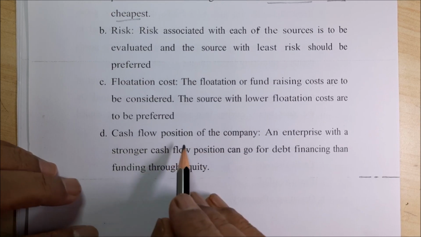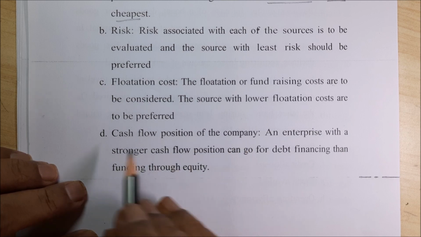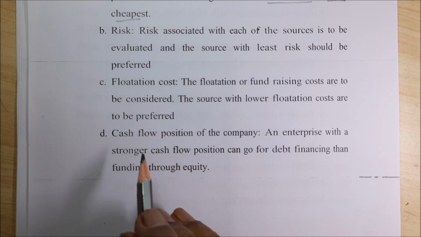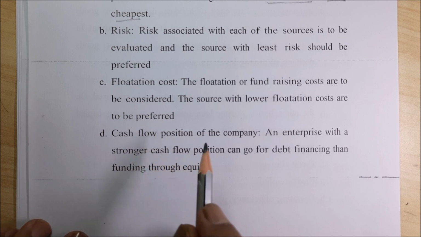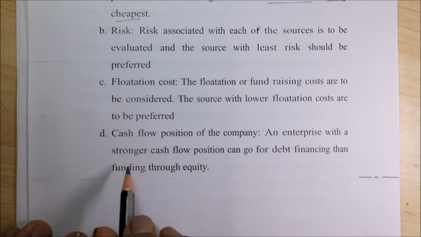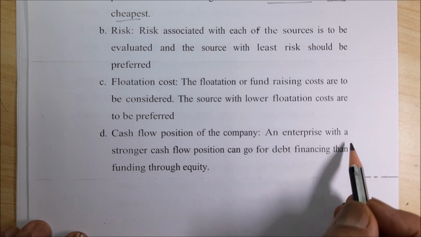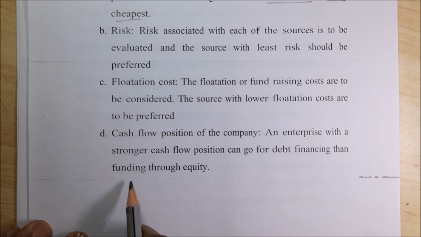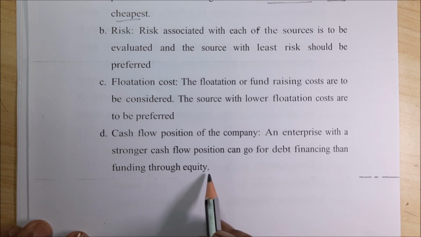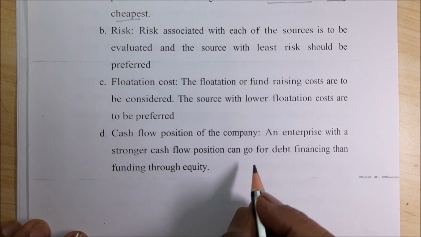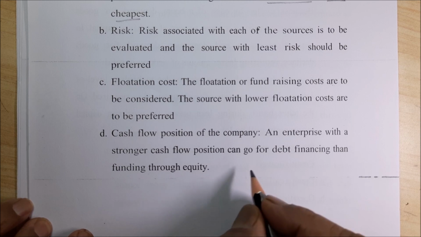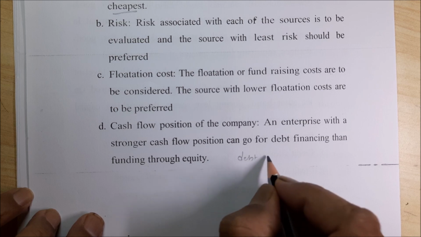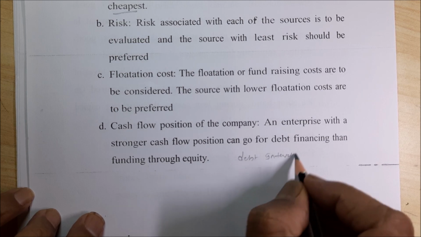Then cash flow position of the company. You have already studied, if I am right, in first year PUC, cash flow, which is nothing but after tax but before depreciation, right? An enterprise with a stronger cash flow position can go for debt financing rather than funding through equity. It is most important. Why do you always go for debt? For debt you pay only interest.